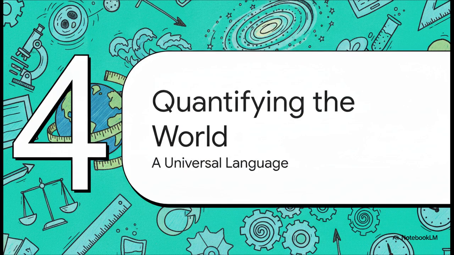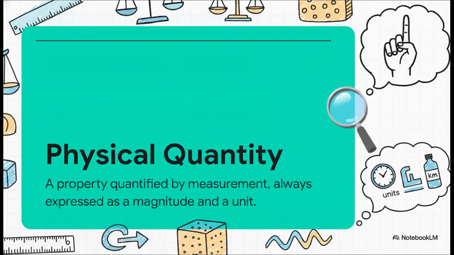Let's move on and see how this builds into Section 4, quantifying the physical world. Because whether you're counting cheek cells or measuring the speed of a galaxy, we all need a universal language. And that language relies on the concept of a physical quantity. In science, a physical quantity is any property of a phenomenon, body, or substance that can be quantified by measurement. To communicate this accurately, it must always be expressed as a combination of two things: a magnitude, which is the actual number, and a unit, which is what gives that number meaning.